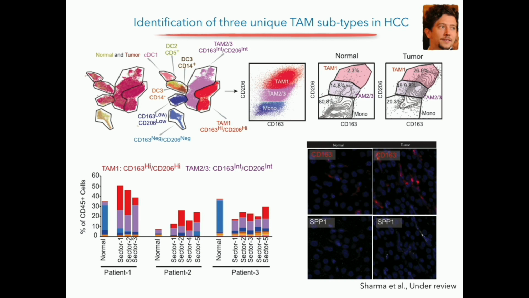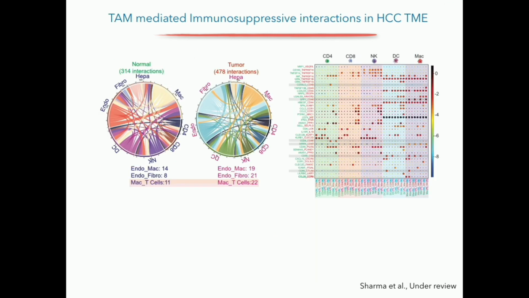Well, the TAM2 marker, SPP1, we do not see in normal, but we see a small population of SPP1 in the tumor. Next, we wanted to understand if these populations that are specific to the tumor, Tregs and myeloid cells, are interacting with each other, right?